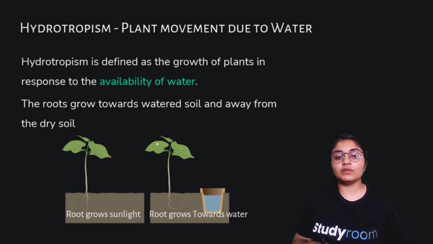Generally what happens is, if this is a dry root kept in dry soil, and a bowl of water is kept here, then you will see that the root grows towards the water. So there is this movement towards water, and this kind of example is called positive hydrotropism. So this is how plants move based on the physical stimuli provided, and how plant growth is dependent on these stimuli.